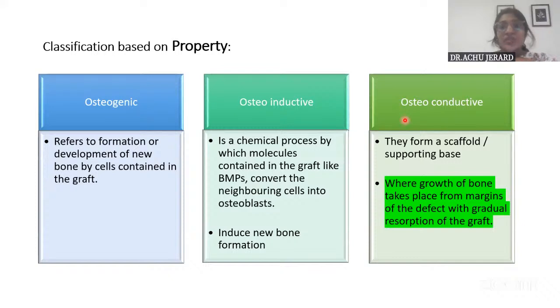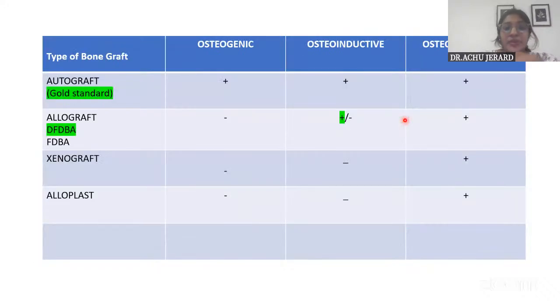They don't have osteogenic or osteoinductive property. They don't form cells on their own, and they don't induce cell formation either. But the natural process requires some time. Until then they remain there, and then gradually they resorb as and when new bone deposition happens. Out of which, autograft is the gold standard because it has all three properties. Whereas allograft and all the rest only have osteoconductive property, except for demineralized freeze-dried allograft. So these tables, I'll try to share so that you can easily remember them.